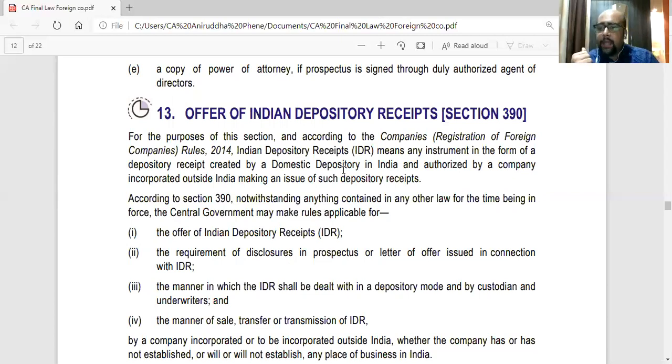Like in India, we have the NSDL and CDSL. The CDSL is Central Depository Services Limited. NSDL is National Securities Depository Limited, something like that. So basically, these are the depositories which hold securities. So whenever you buy shares, your shares will be held in the depository, either CDSL or NSDL.